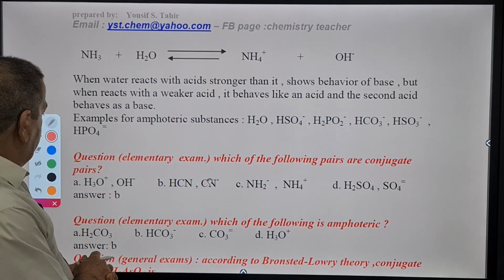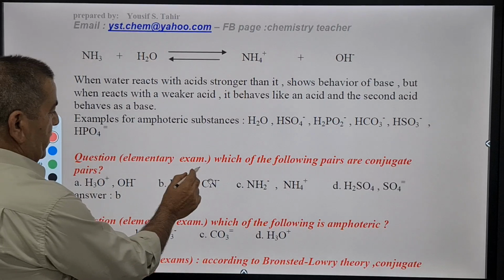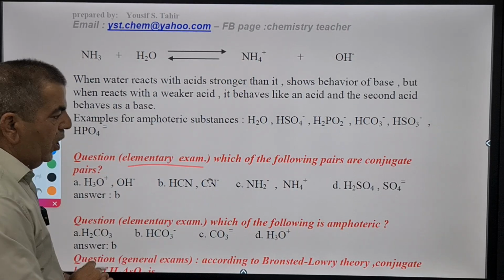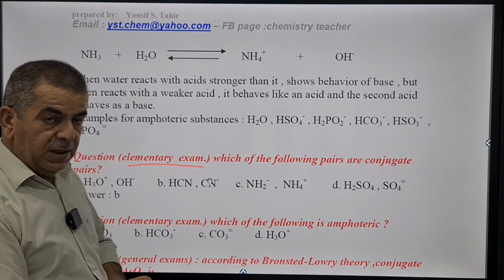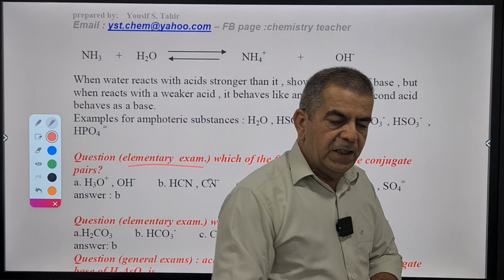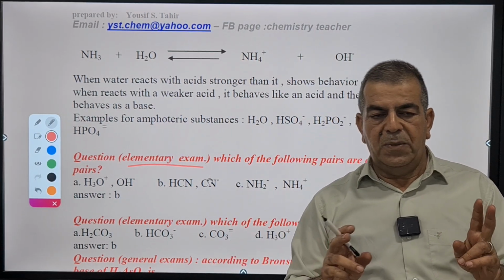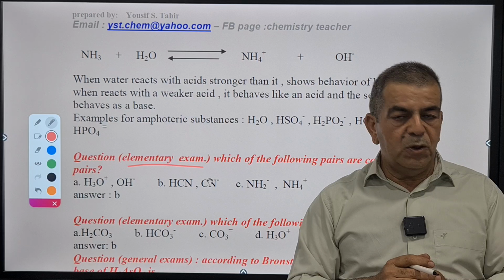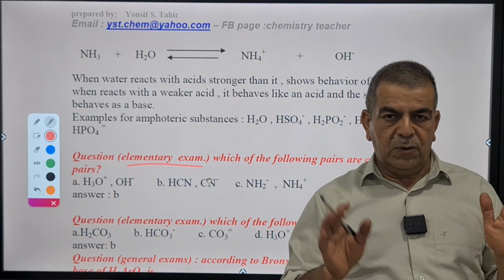Okay, let's see what this question is. This question is from an elementary exam. Which of the following pairs are conjugate? How can we distinguish the conjugate pairs? If 2 species are present and the difference between them is 1 proton only, 1 hydrogen only, they are conjugate.